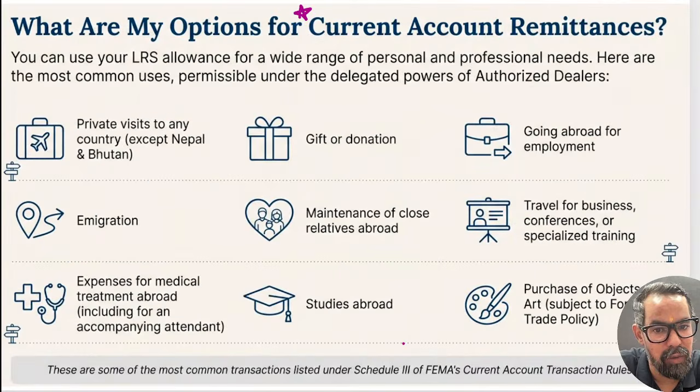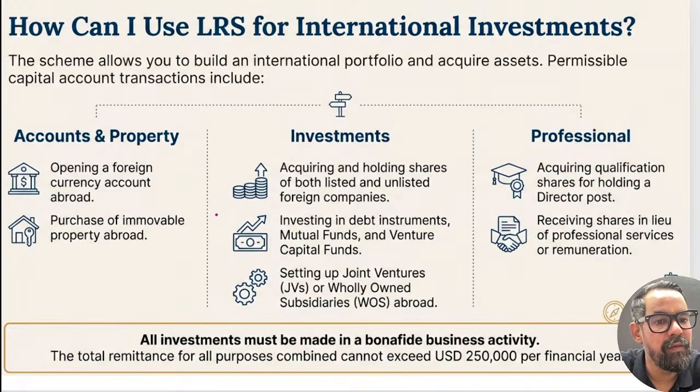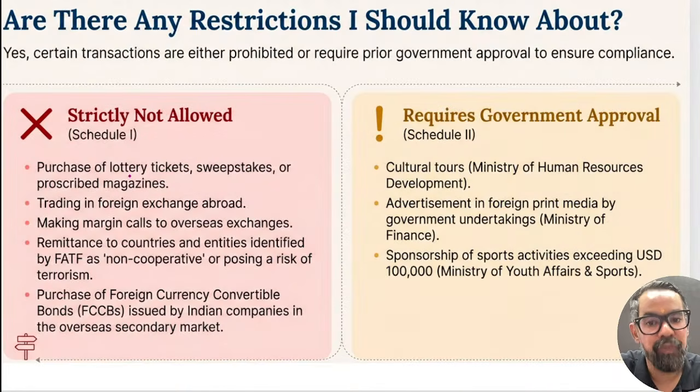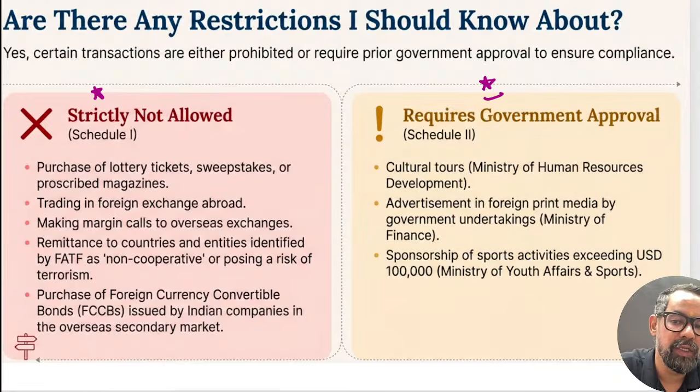So when it comes to the current account, these are the transactions which are generally included in this particular one. And capital account is where we are making investment outside India. This scheme is applicable for both types of transaction, whether current account or capital account, but the joint limit is 2,50,000 US dollars per financial year. Now areas which are prohibited, first one, and the government approvals, the another one, and the third one is allowed areas, which is very simple, right?